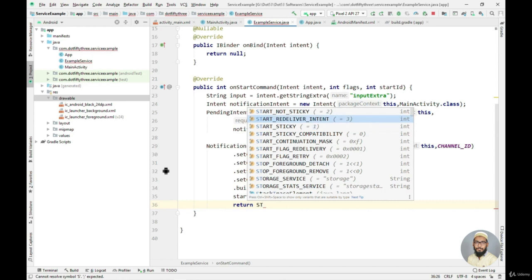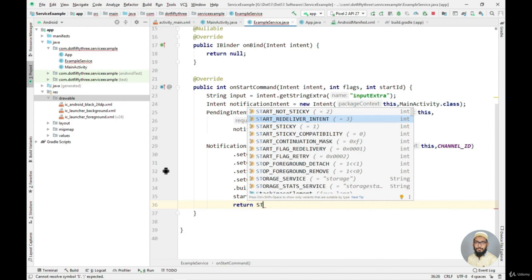And start redeliver intent means that it will restart it again, and it will pass the previous intent object that we passed earlier to this service. This plays a bigger role for the background service, because a foreground service is very unlikely to get killed by the system. So we will choose start not sticky because we don't care about our service.